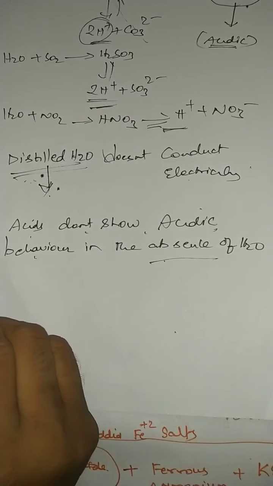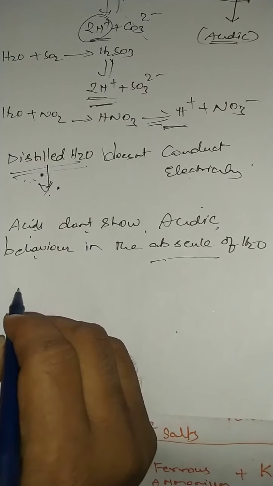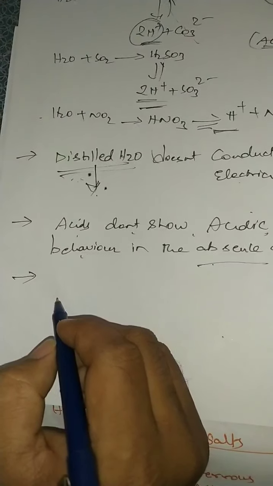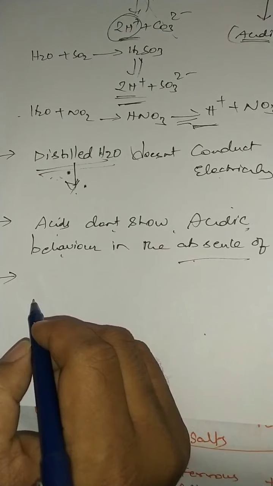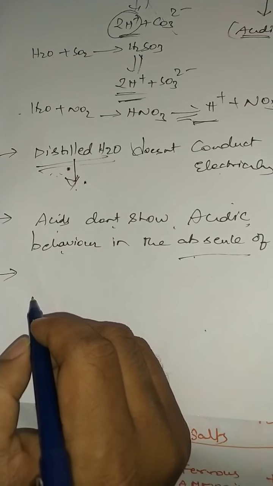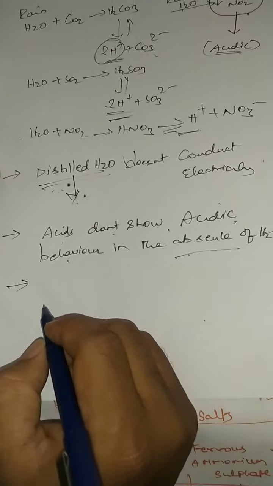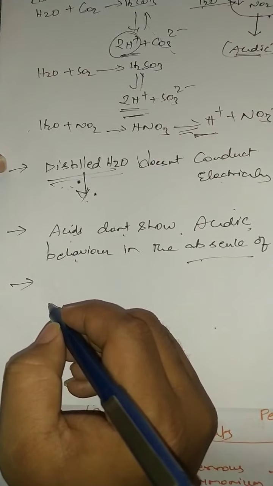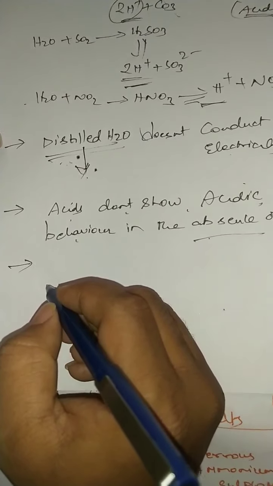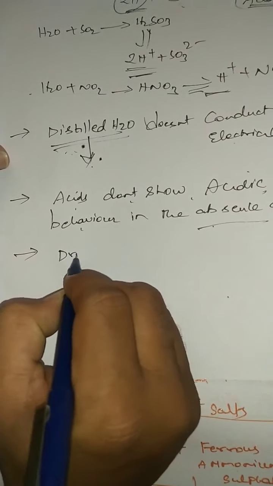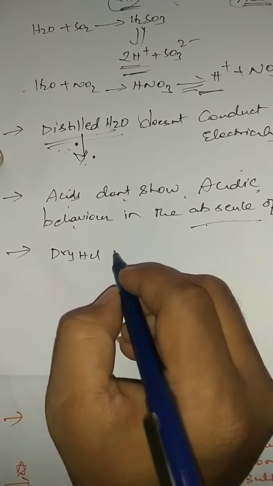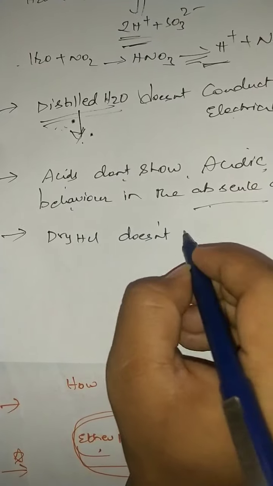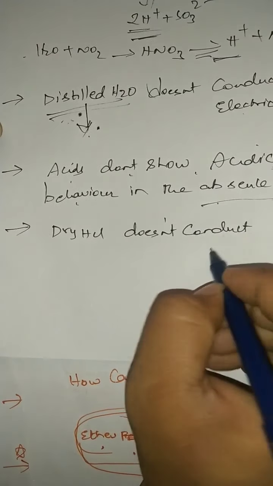The acidic behavior of all acids is mainly due to the presence of H+ aqueous ions in it. In the presence of water, H+ aqueous ions are produced. In the absence of water, H+ aqueous ions are not produced. Hence, it will not show acidic behavior. Best example, dry HCl. Dry HCl doesn't conduct electricity.